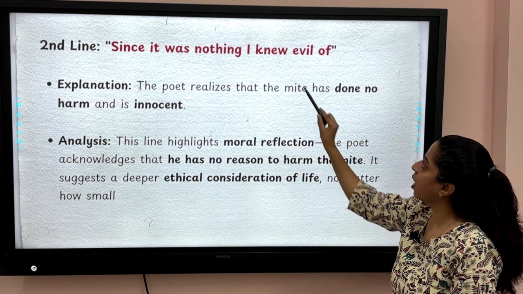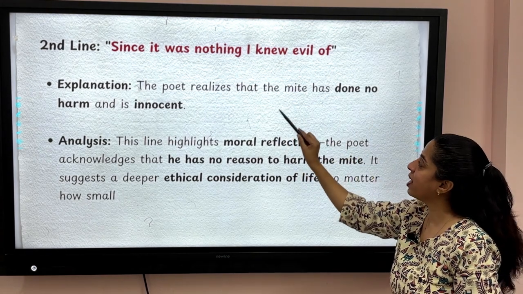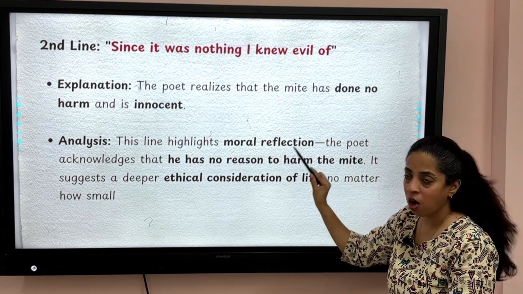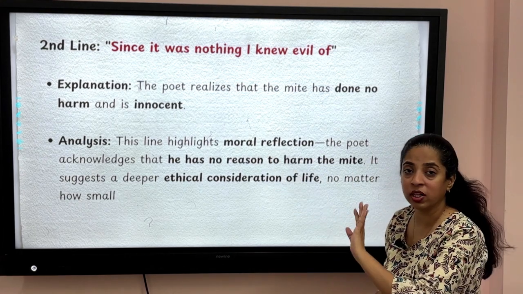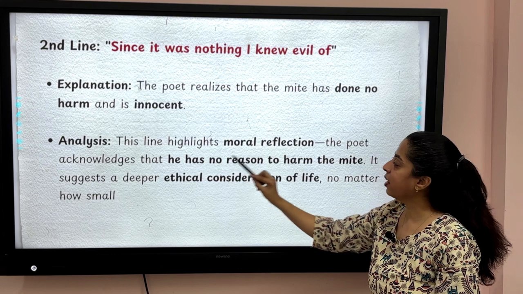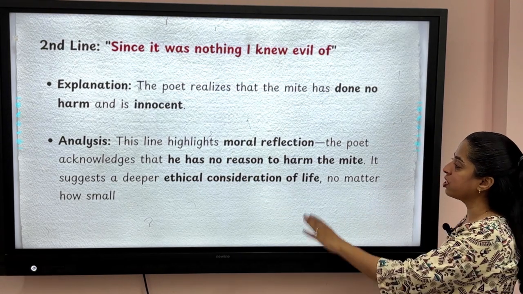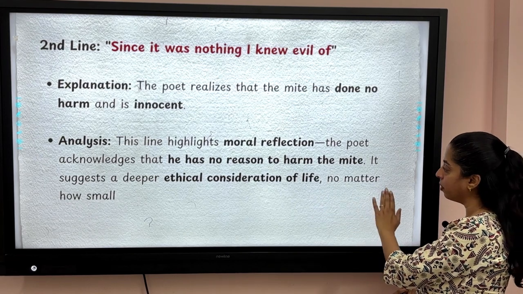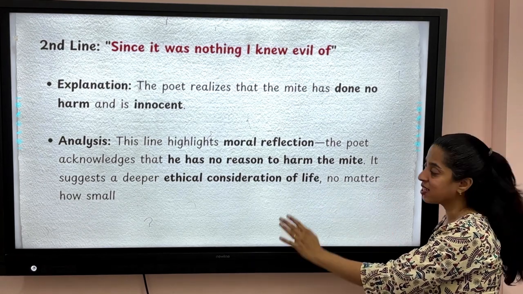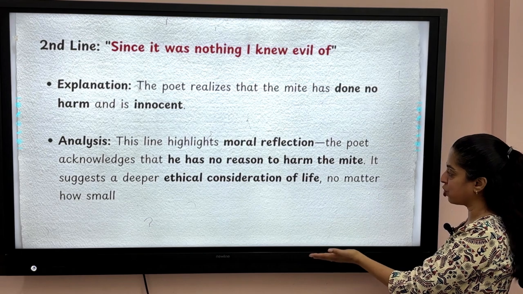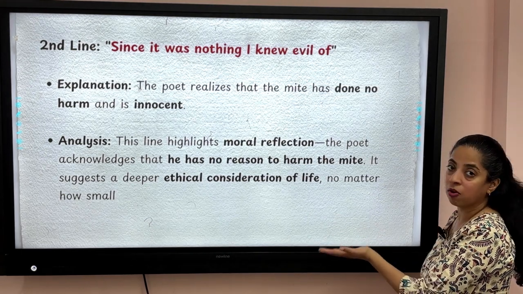Since it was nothing I knew evil of, the poet realizes that the mite has done no harm and is innocent. It's not evil. This line highlights moral reflection. The poet acknowledges that he has no reason to harm the mite. It suggests a deeper ethical consideration of life, no matter how small.